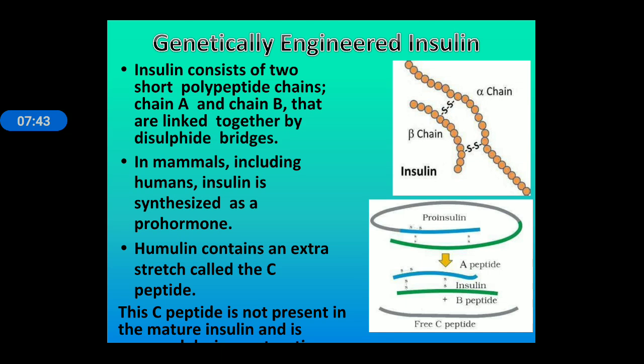First application is genetically engineered insulin. Insulin consists of two short polypeptide chains, chain A and chain B, attached together with the help of disulfide bridges. In mammals, including humans, insulin is synthesized as a prohormone, meaning an inactive hormone. Human proinsulin contains an extra stretch called C-peptide. When A, B and C are attached to each other, the insulin is in inactive form known as proinsulin. When proinsulin is made into insulin, the C peptide is removed and is not present in the mature insulin.